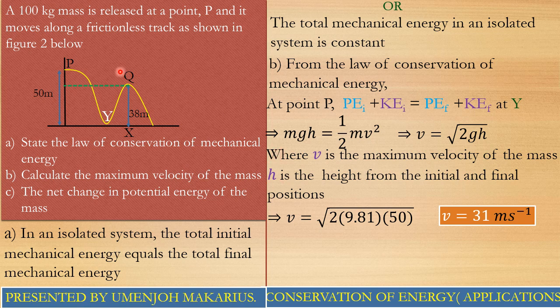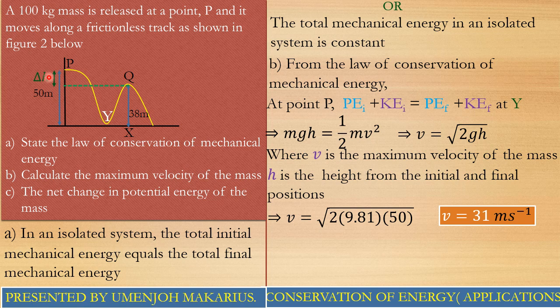Keep in mind that the particle started at this point P. It slipped and came back at this point Q. This point Q is not at the same height as point P. There's some small change in height, which we can call delta H, the height from Q up to where the particle started.